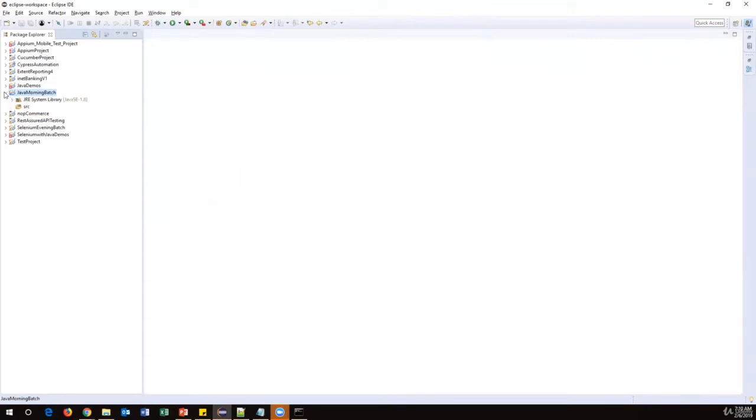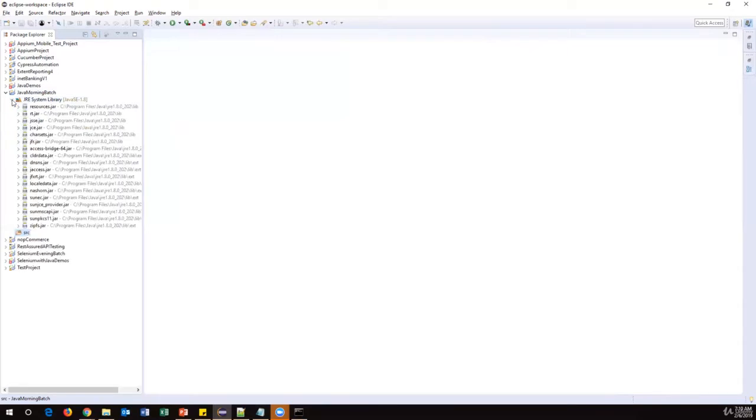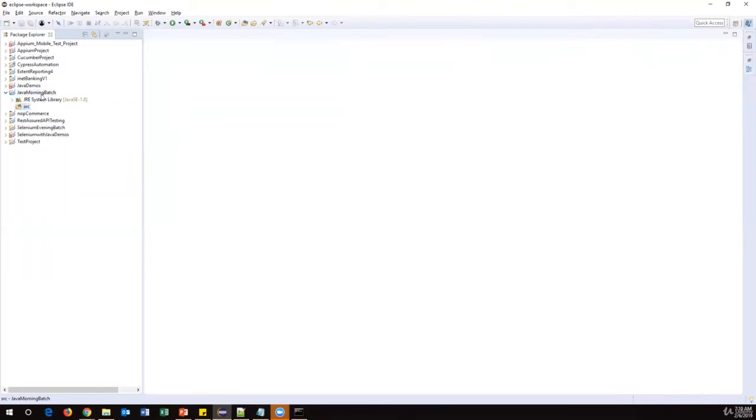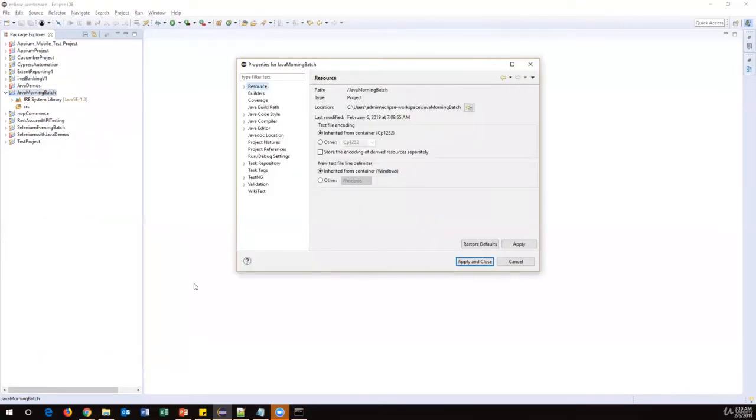Now when you expand this one, you will see a few more things, like src, which is the root package, and the JRE System Library. When you expand this, you can see some files. Inside this project, we are going to write our Java code. Now let's see how we can create a very basic Java program. src is a root package. Package, in the sense, is a simple kind of folder. If you right click on this project, go to Properties, and under Resource, you can see the path where this project is exactly created.